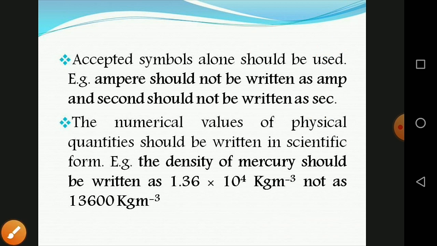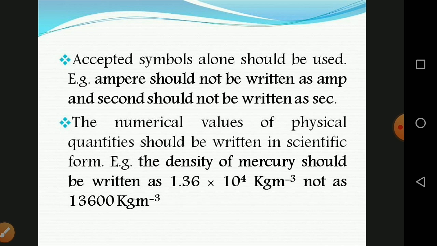The numerical values of physical quantities should be written in scientific form. So in physics, you should follow this for numerical values. That means if you know engineering physics, you should write values in exponential form. So the density of mercury should be written as 1.36 into 10 to the power of 4.